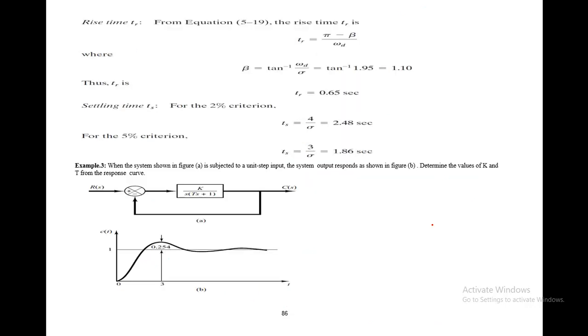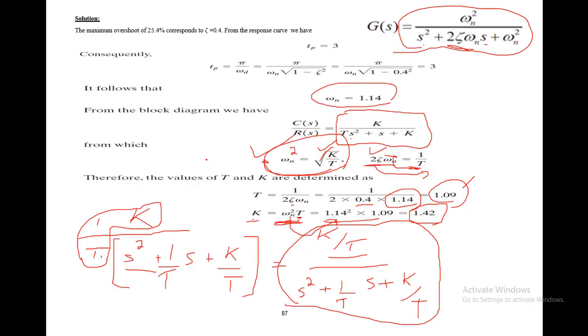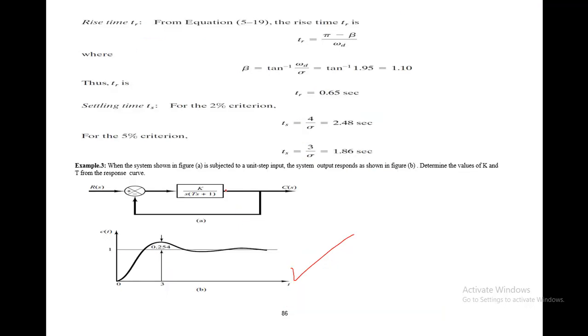So from just one picture, you have determined the response of the system. It turns out the percentage overshoot is 25.4, the damping ratio is 0.4, the peak time was 3, as mentioned, and from that we found the natural frequency, and from that we found different parameters like T and K, which were mentioned in this figure. Actually it's not a graph, it's a figure. So it was mentioned in this figure, and we have found the value of K and T.